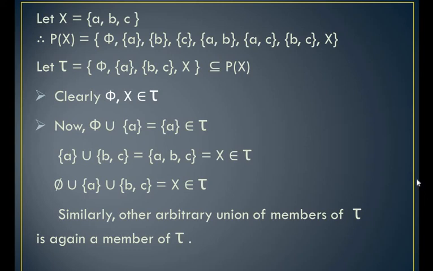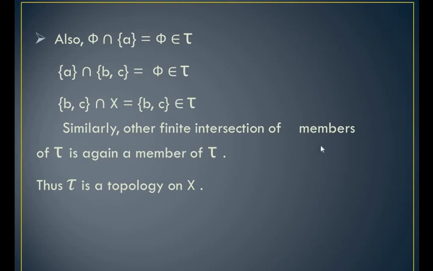Now we will check the third condition, that is of finite intersection. First I am taking the intersection of null set phi with singleton A. It is again equal to phi, which belongs to tau. Now if I take the intersection of singleton A with BC, it is phi, it again belongs to tau.